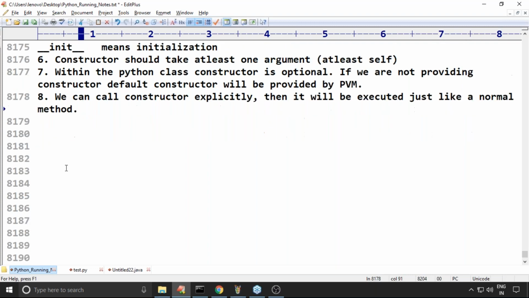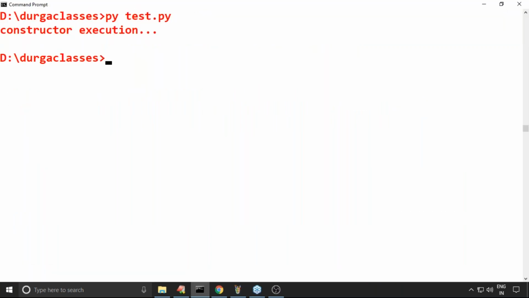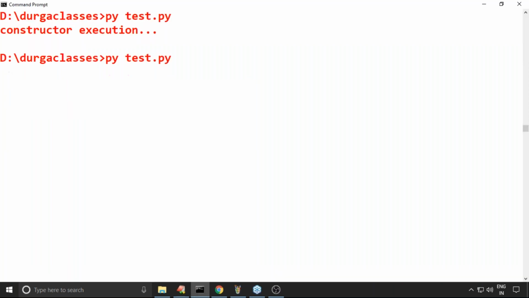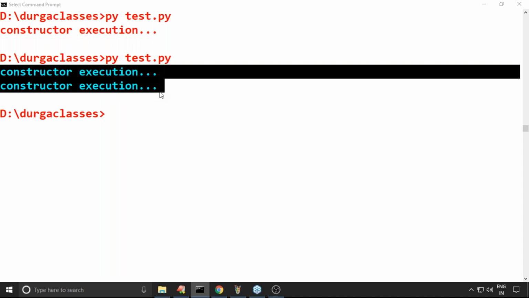Because of the first line, the constructor was already executed, and because of this line, the constructor is going to execute again. So the constructor got executed two times.